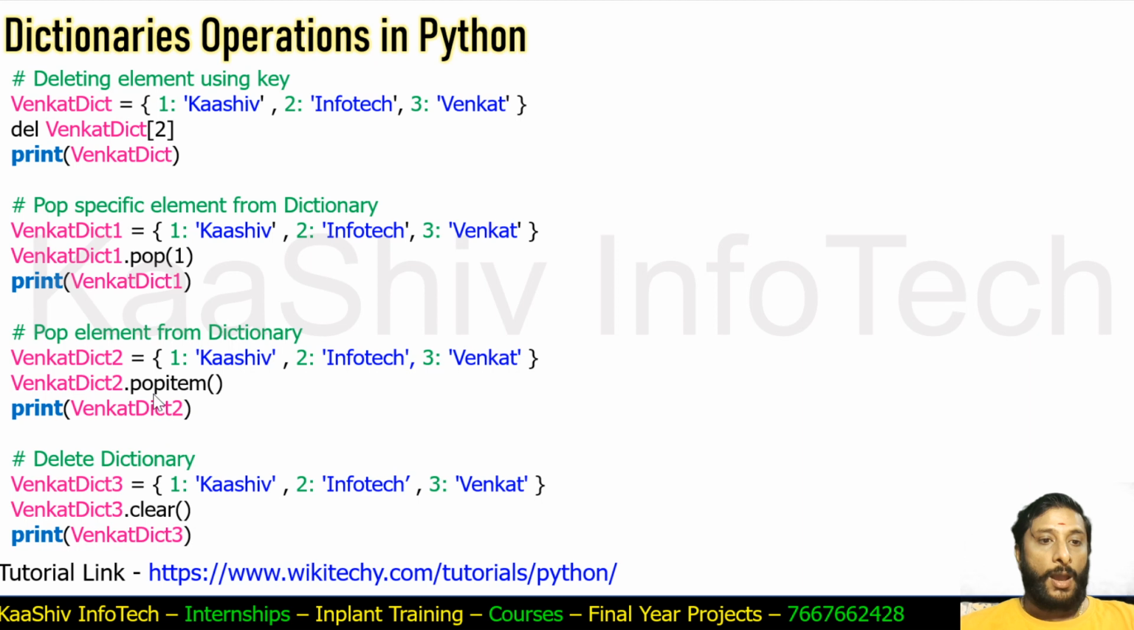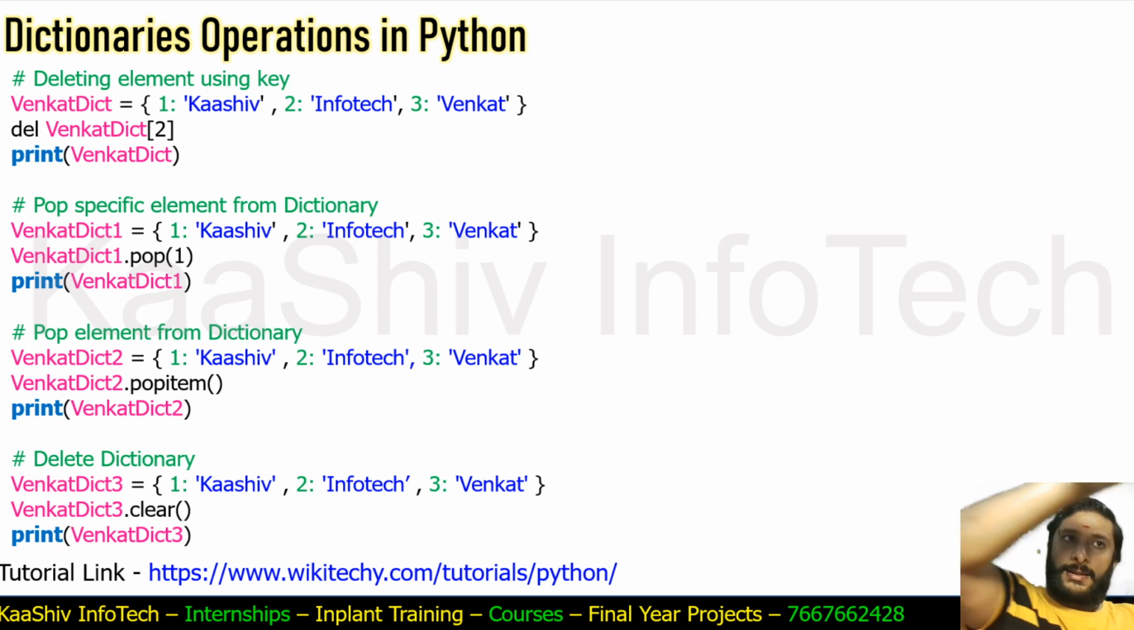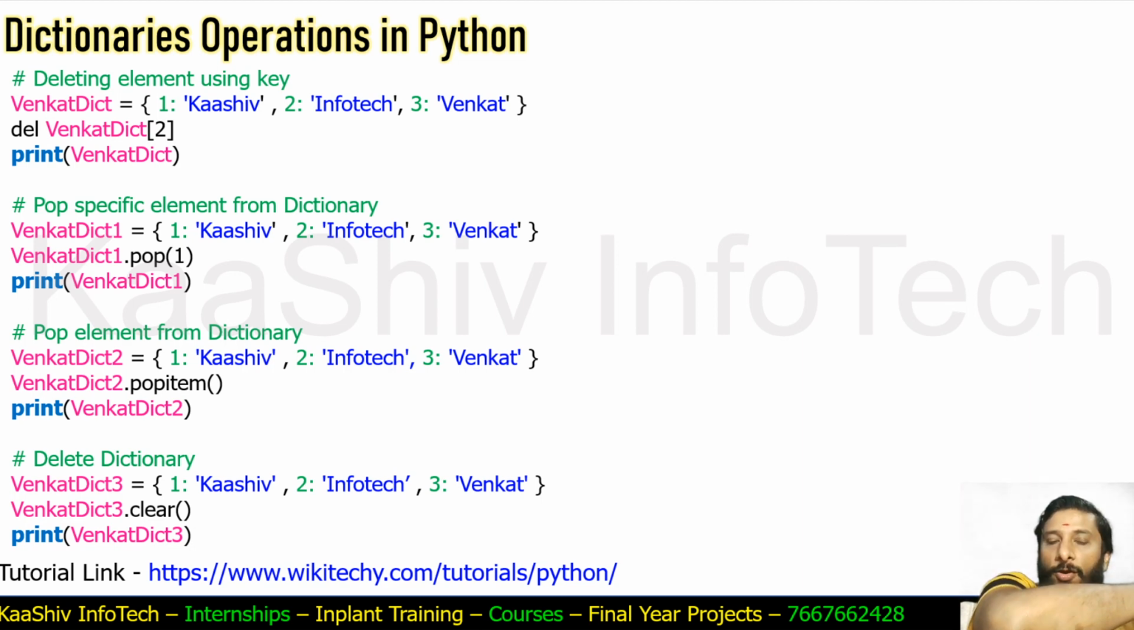Pop item. In that case, it will take out the last one. Last in, first out, LIFO. That is how your stack process will flow. Your stack will be last in, first out. That is how the stack operation works, because pop is the operation for the stack. The pop item will try to remove this particular one. So Casio is there, Infotech is there, Venkat is there, so Venkat will be removed.